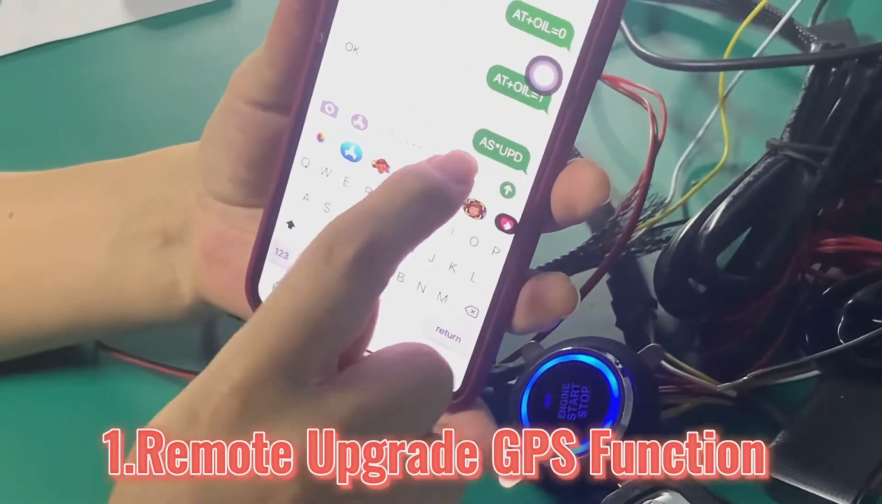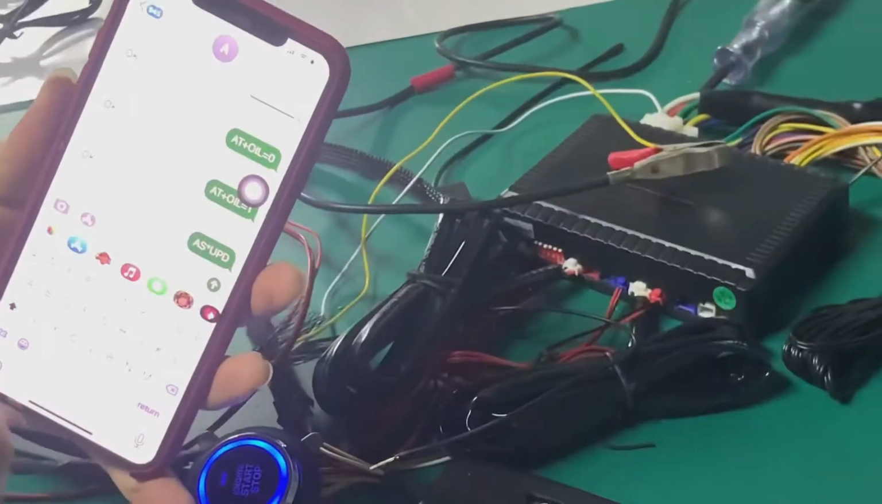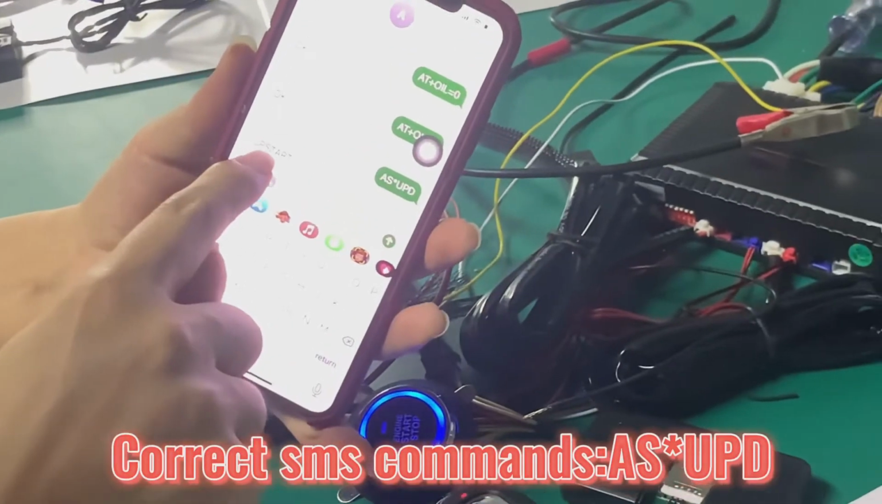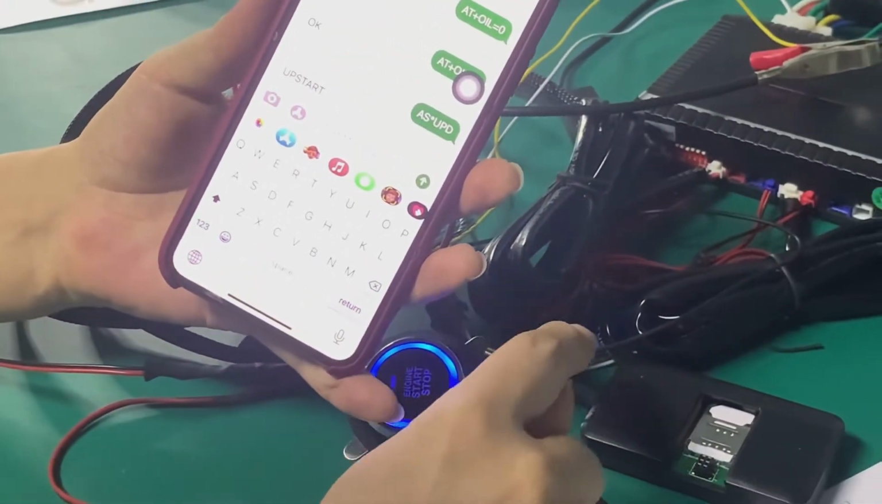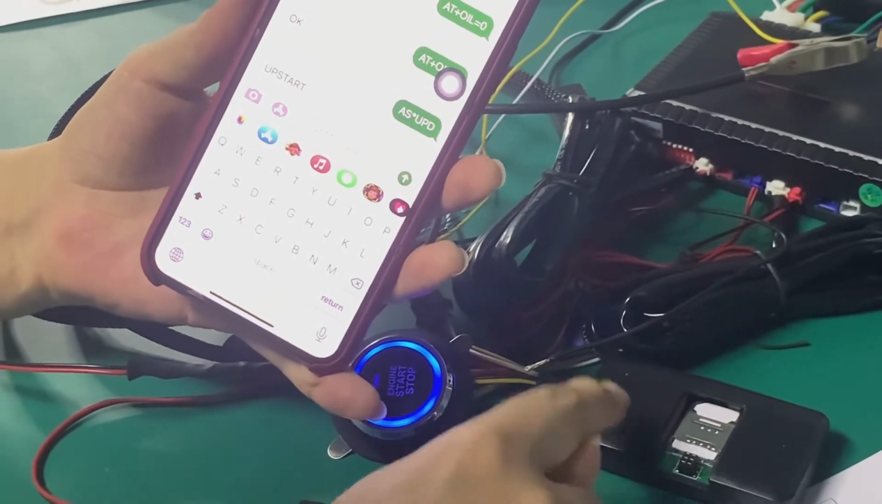You send this as a command. You can upgrade these functions with this module. You don't need to return this GPS module to us.